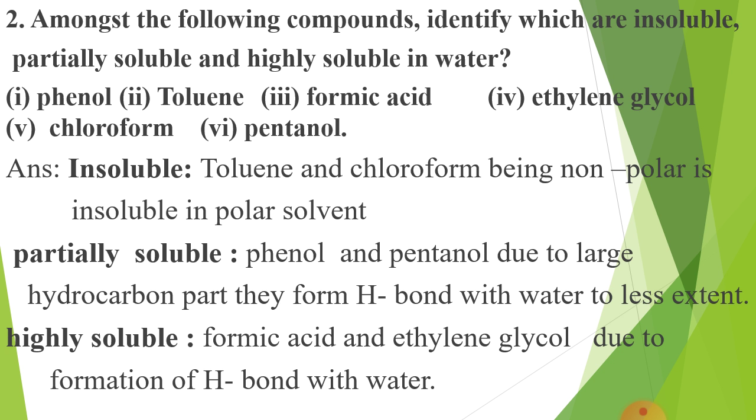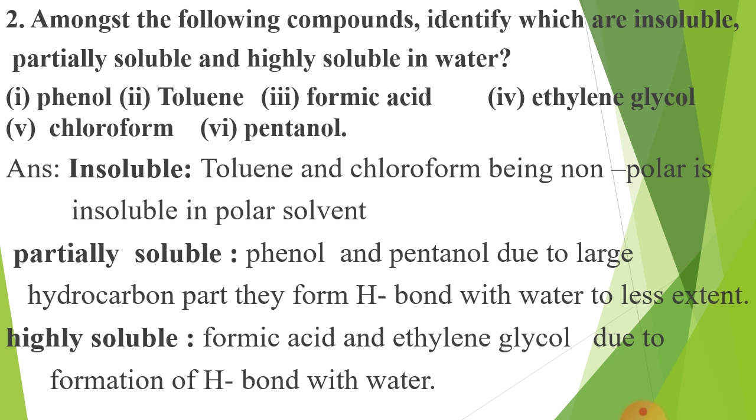Here, first given: phenol, toluene. Phenol is a polar compound, toluene non-polar, formic acid polar, ethylene glycol polar, chloroform slightly polar, pentanol polar.